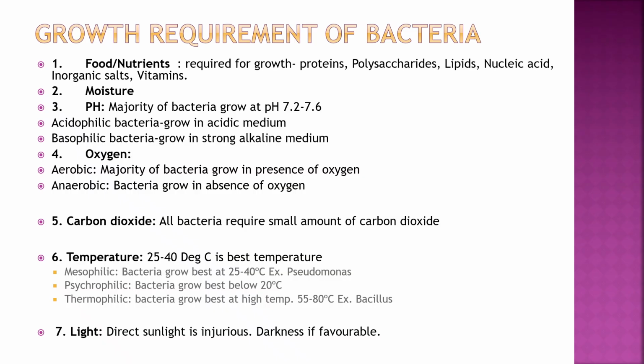First, food or nutrients required for the growth of bacteria are proteins, polysaccharides, lipids, nucleic acids, organic and inorganic salts and vitamins. Then moisture is required. Then pH should be around 7.2 to 7.6. According to that, acidophilic and basophilic bacteria are classified.